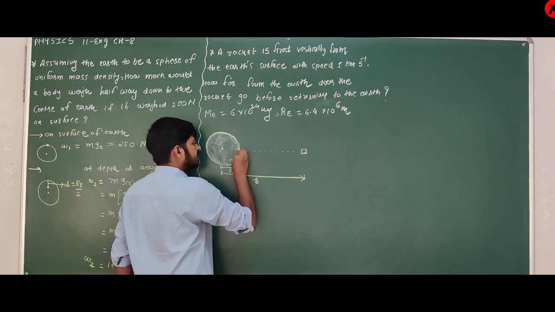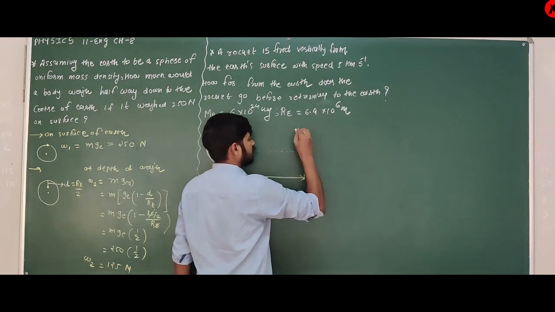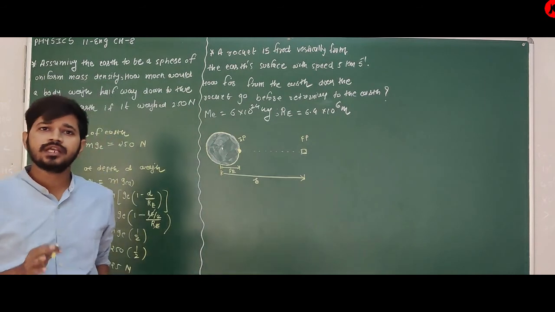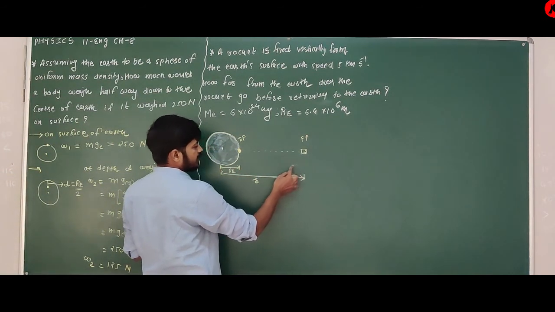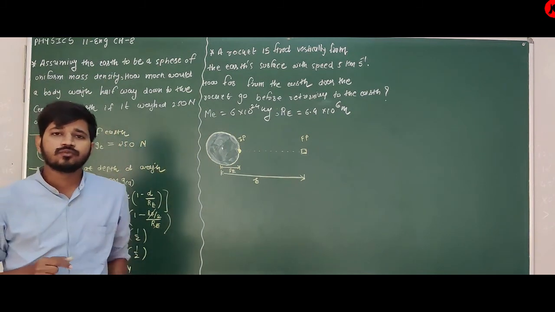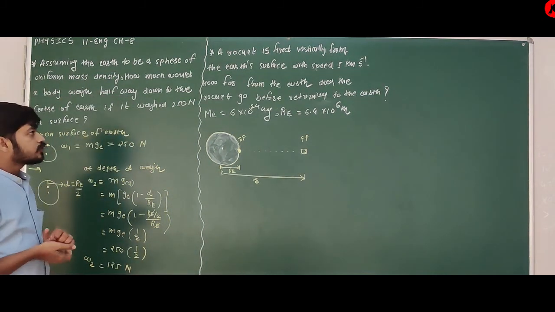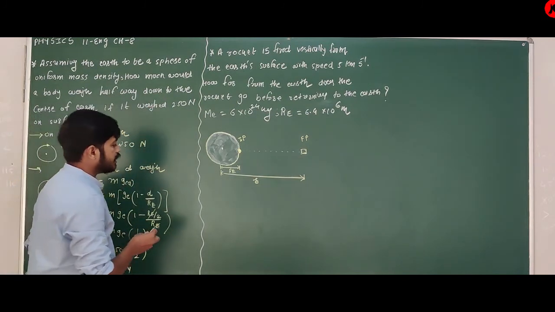I can say this is the initial point and this is the final point, the maximum height. It will move up this side and then return back to the surface of Earth. Clear about this? So a rocket is fired vertically. Now I have to write the data.